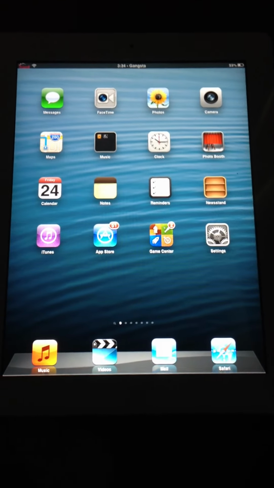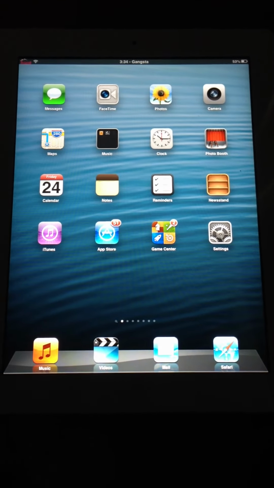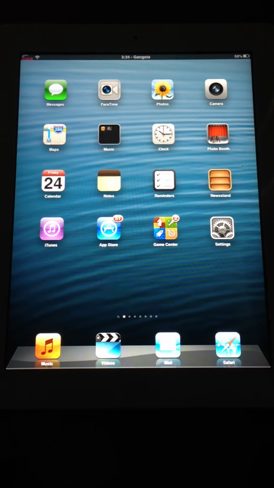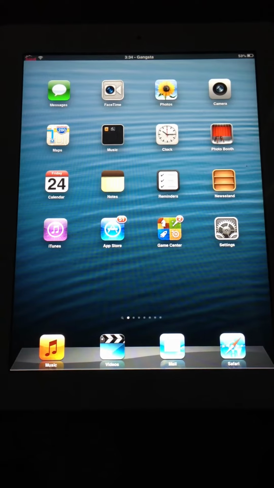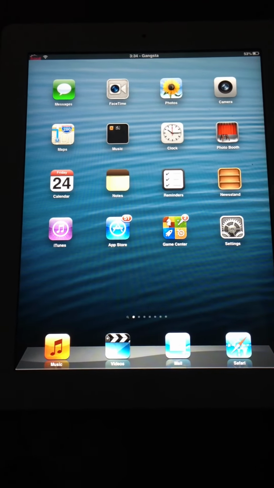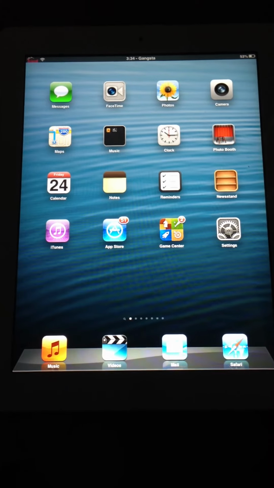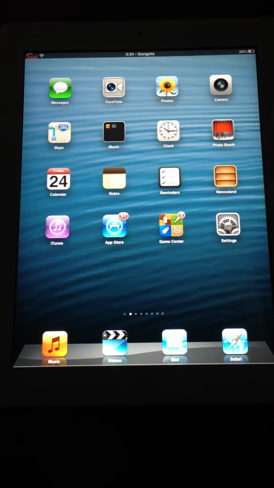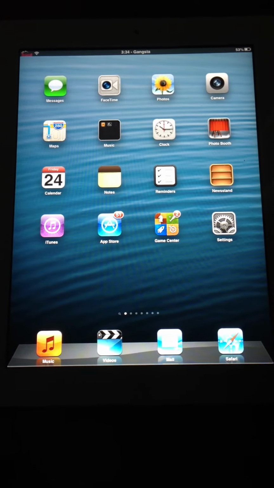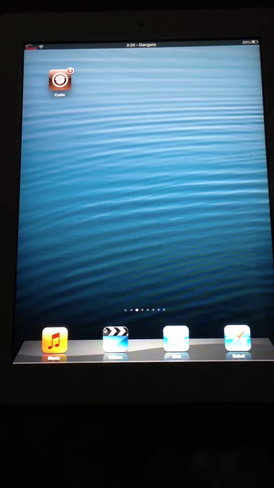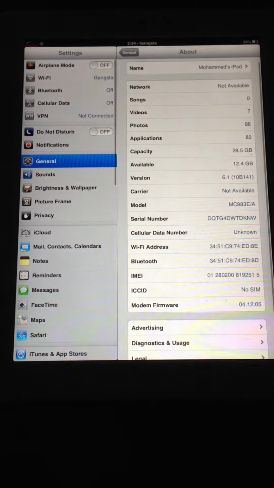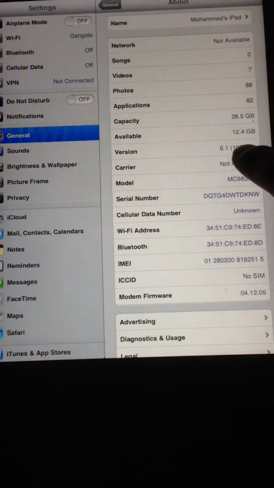I'm going to show you how to restore your iPhone, iPad, iPod, whatever iDevice you have, without having to upgrade your firmware. So, for example, if you're jailbroken on 6.1.2, you don't have to upgrade to 6.1.4 just to restore your device. We're going to restore it to delete everything, but without losing Cydia. As you can see, my device is jailbroken. I'm on iOS 6.1 because I haven't upgraded back then and I can't do it right now. Here you can see 6.1.